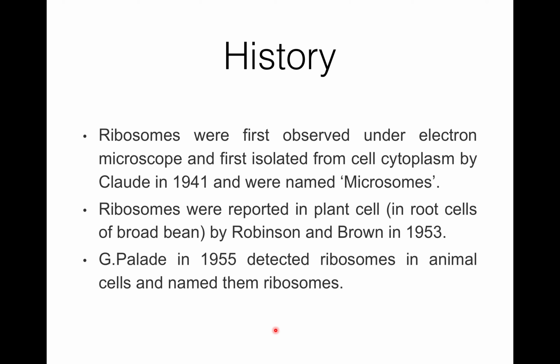G. Palade in 1955 detected ribosomes in animal cells, and G. Palade named them ribosomes. So this type of particles, which are the smallest ribonucleoprotein particles, were named ribosomes by G. Palade in 1955.